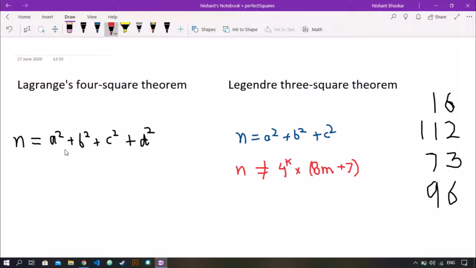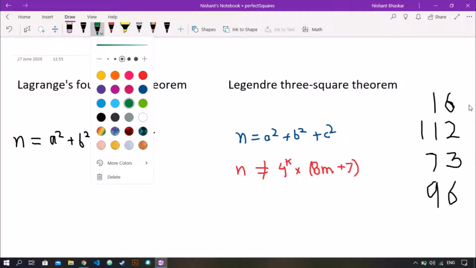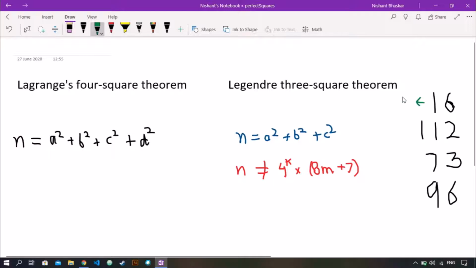We know that the maximum possible answer for any natural number is 4. It can be 1, 2, or 3 also, and we need to find which it is. Let's look at 4 examples: 16, 112, 73 and 96 to make these observations clear. For 16, first we check if it is a perfect square. If it's a perfect square, our answer is a straightforward 1. Since 16 can be represented as 4 square, our answer is 1.